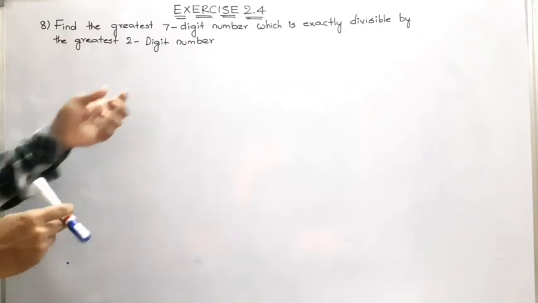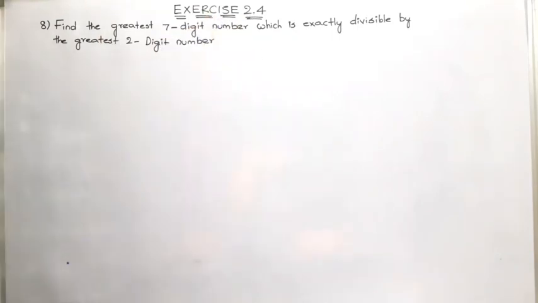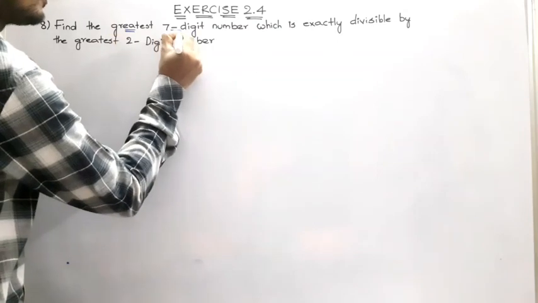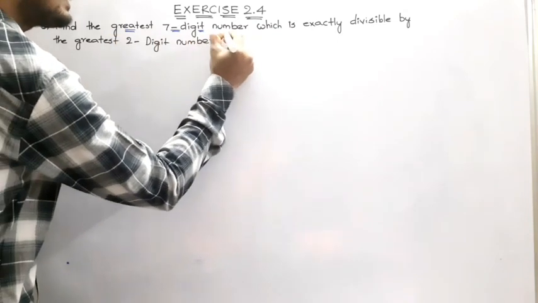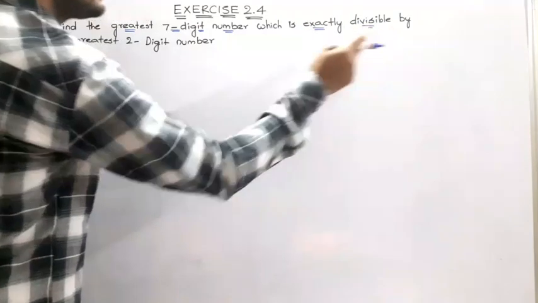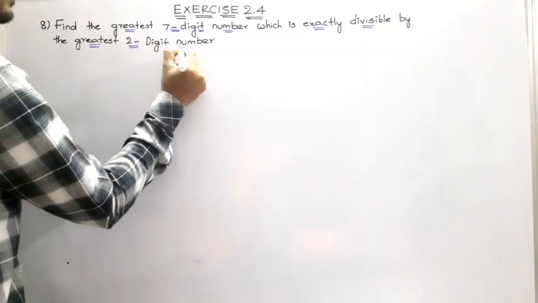So, today we are going to end our exercise 2.4 along with chapter 2 with this last question. Very important and nice question. Just look. Find the greatest 7-digit number which is exactly divisible by the greatest 2-digit number.